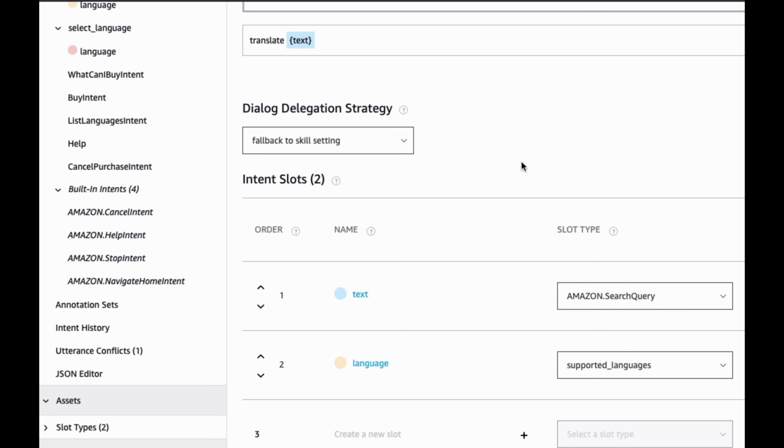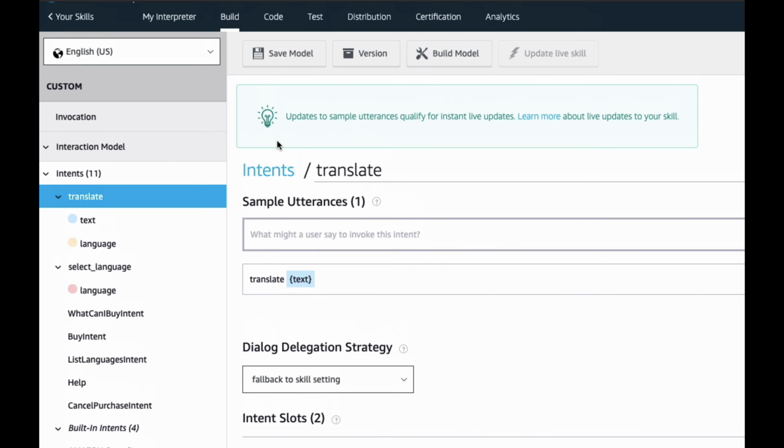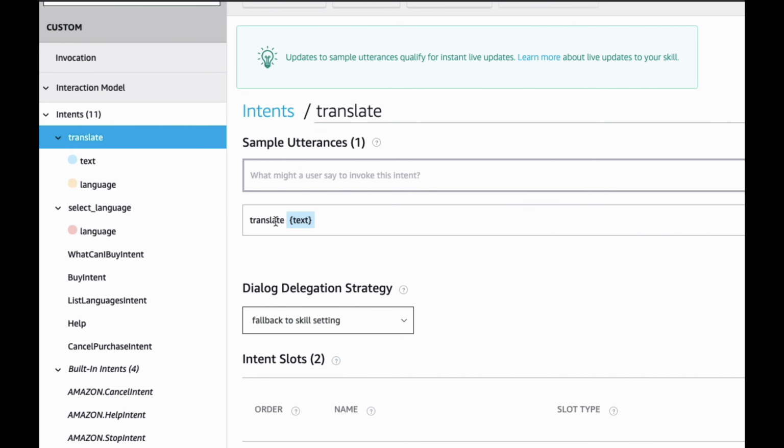So I did have to get a little creative there. So this is a very simple intent. You trigger the intent by saying translate, and then you can say either a word like hello, or you can say translate, my name is Tim, a whole sentence, and it'll put all the words that come after translate into this slot here. And what's going to be good about this is when Alexa processes that command, it's going to give us the slot.